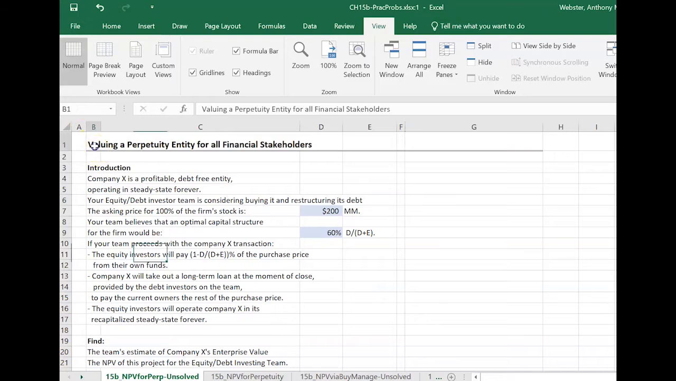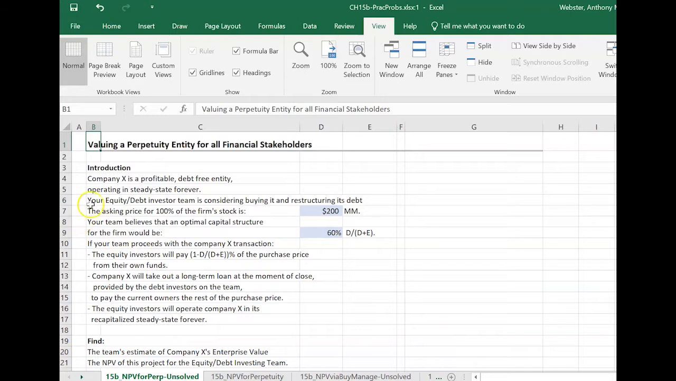One is we're going to value a steady state entity for all financial stakeholders where we assume we're going to own it. The team is going to be involved forever, till hell freezes over. And when we have something like that, we call it a perpetuity situation.